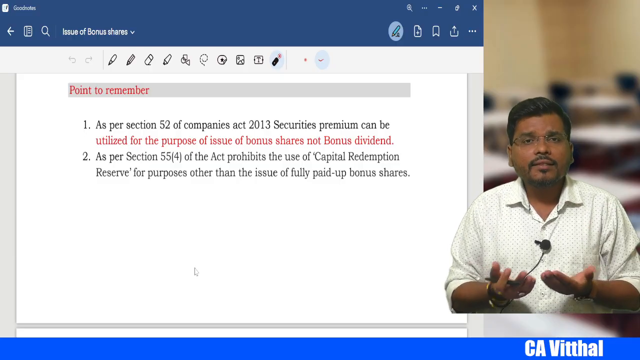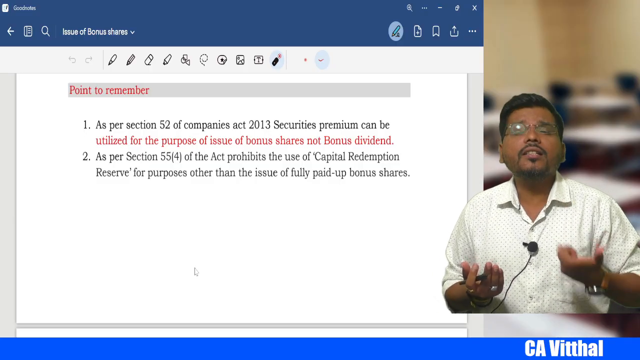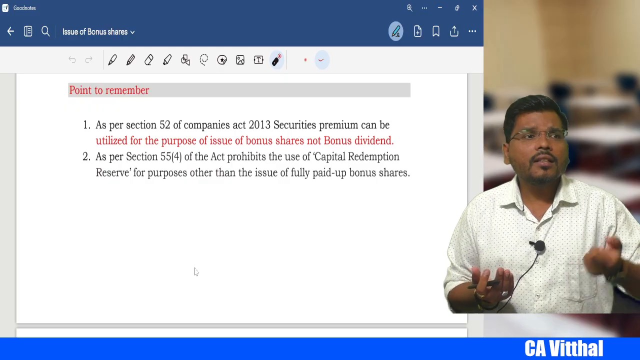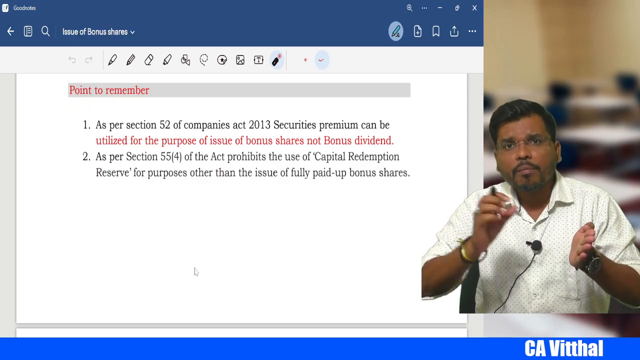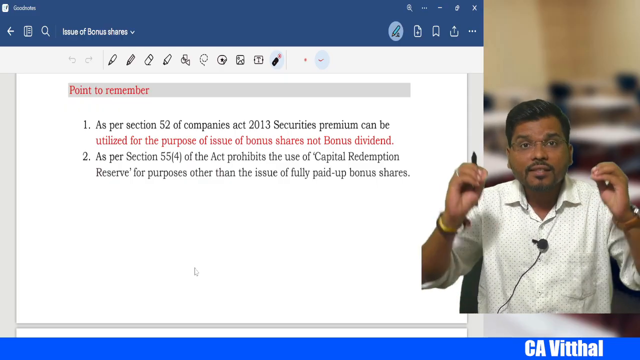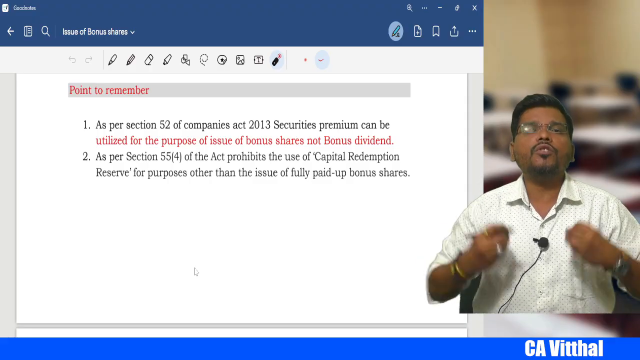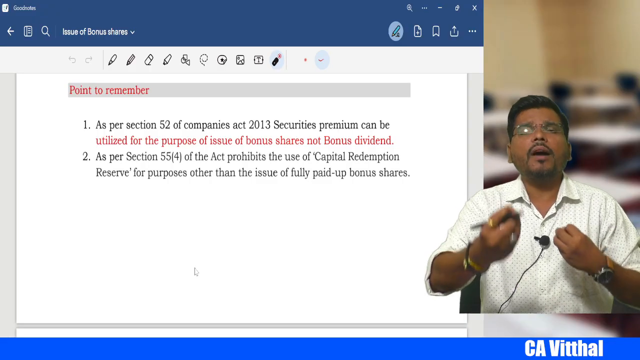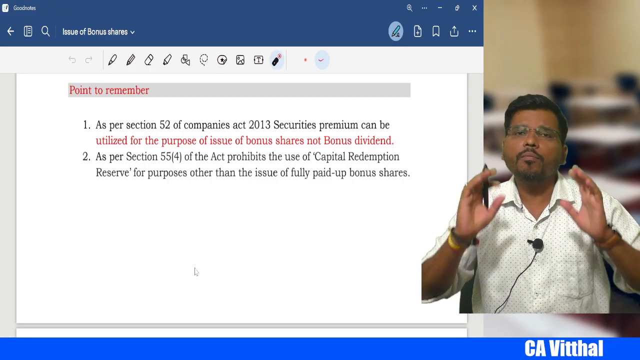So bonus dividend, as I have just told you, is by converting what, sir? By converting the partly paid up shares into fully paid up by way of bonus, we call that a bonus dividend, right? Instead of asking for money from shareholders, we are converting the partly paid up shares into fully paid up by way of bonus, right?